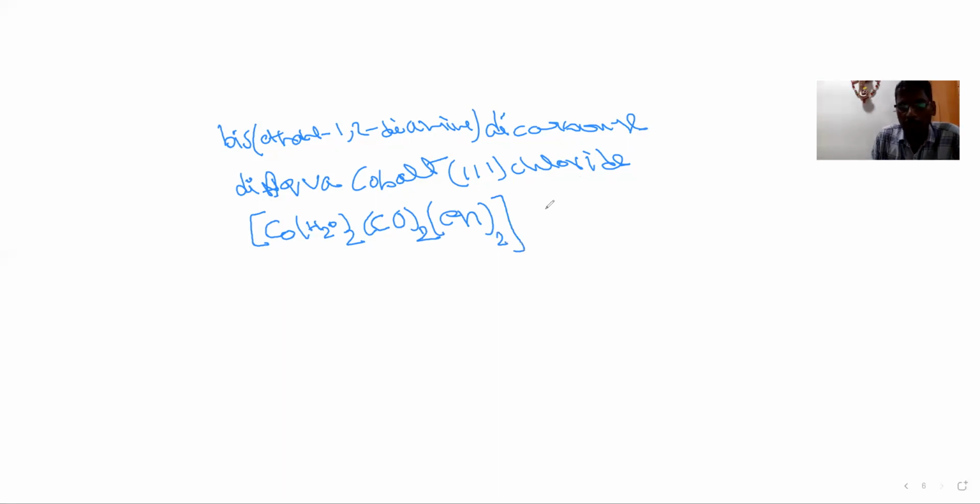And finally the anion. The anion is chloride, so we write Cl. But here the charge is given as 3, so that means its number must be 3. Because En charge is 0, carbonyl charge is 0, and aqua charge is also 0. So whatever the molecule, we get 3 chlorides. Another example.